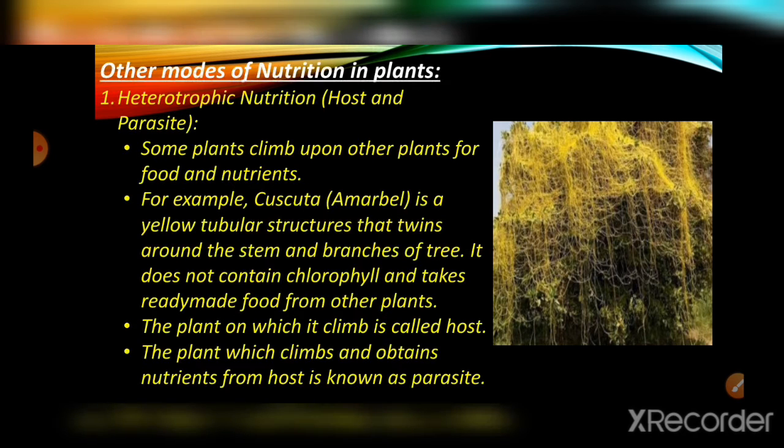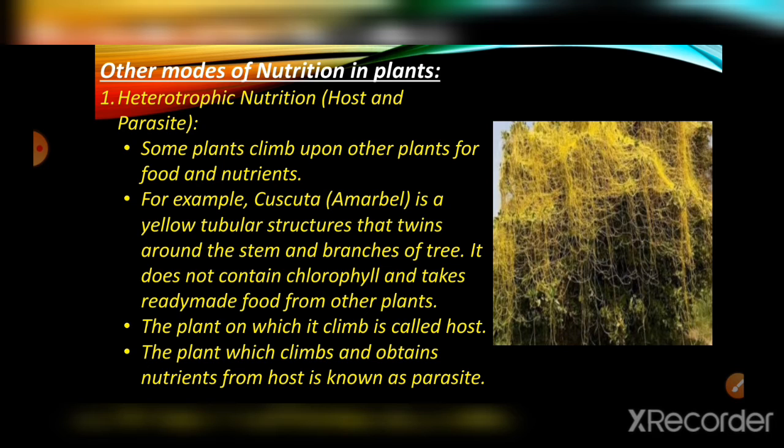Next, when you see this picture, what conclusion will you come to? As you have seen in your book, this is a picture of cuscuta on a tree. So, other modes of nutrition in plants. The first one here is heterotrophic. So far we were discussing autotrophic nutrition, and now we are going to heterotrophic nutrition.